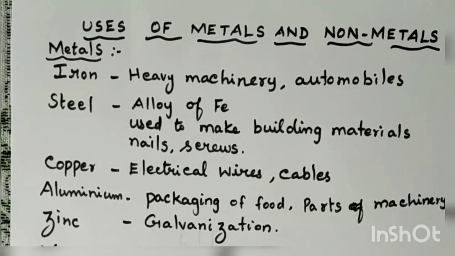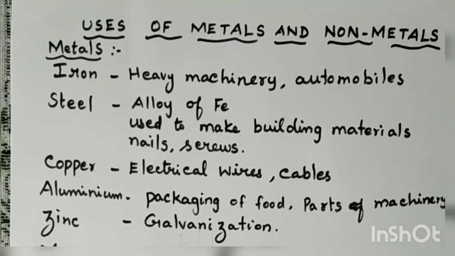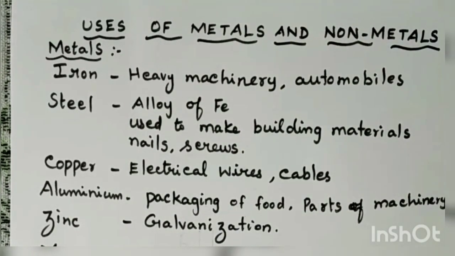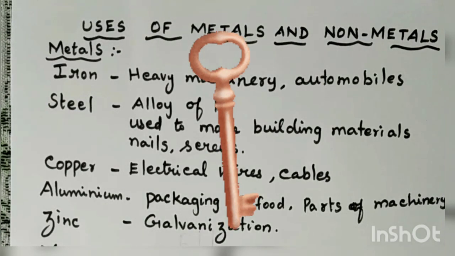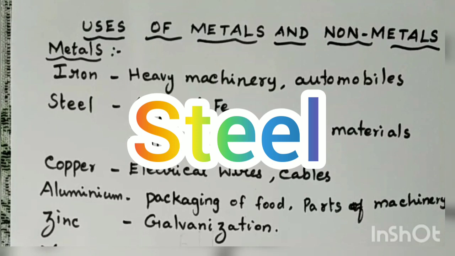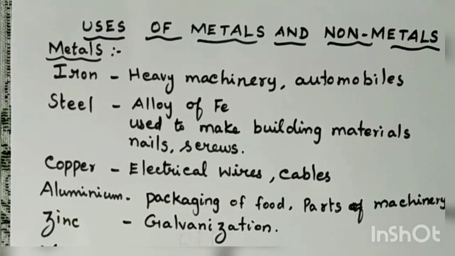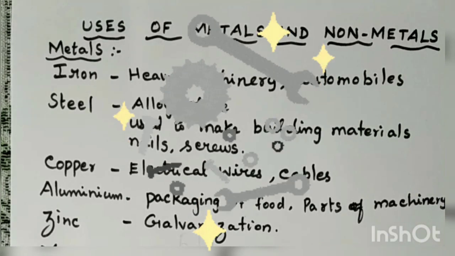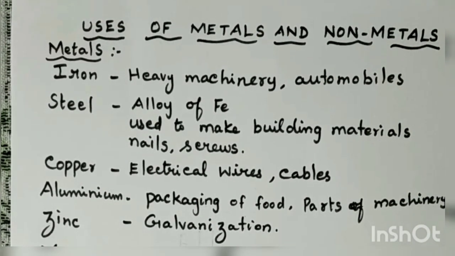Now, if suppose iron is used alone for making furniture, after so many years or so many weeks, months, it will get rusted. So in order to reduce that rusting, they have found out an alloy called steel. It is an alloy of iron, so iron mixed with other metals, and the steel is very strong and it will not get rusted very soon. So steel is an alloy of iron and it is very strong and it is used for making building materials, nails, screws, etc. So these are all about the uses of iron.